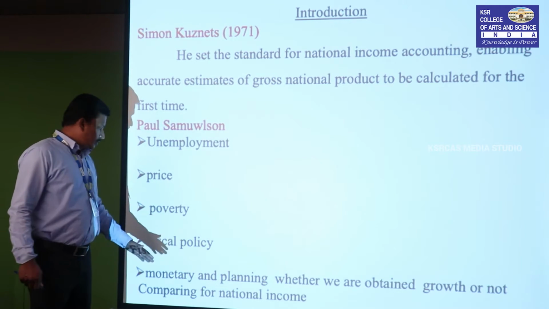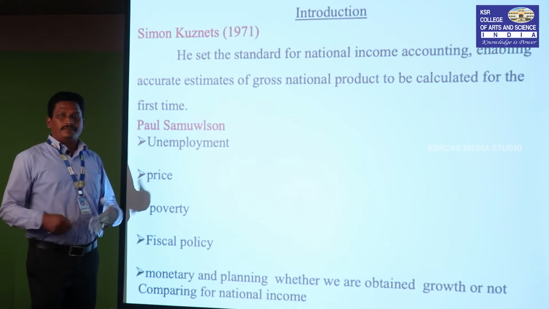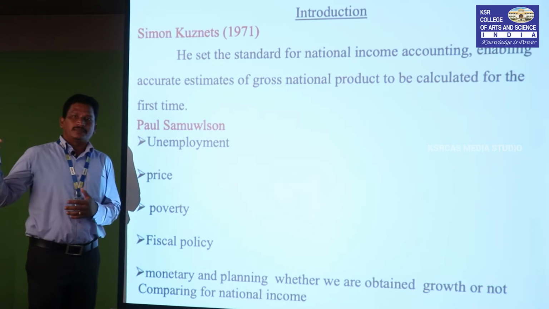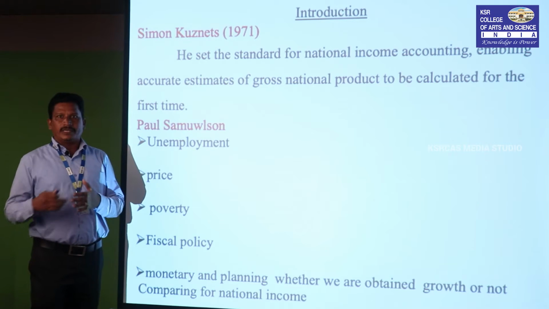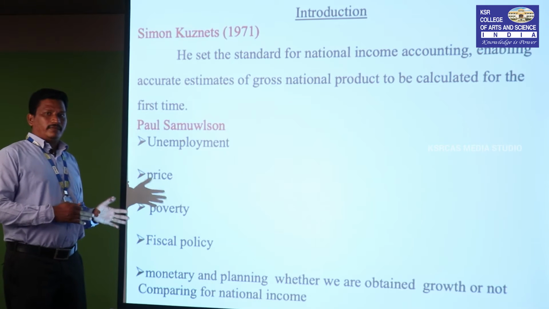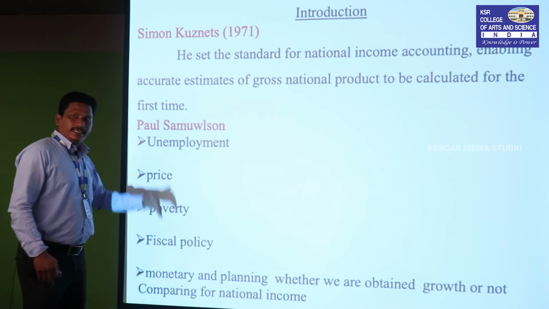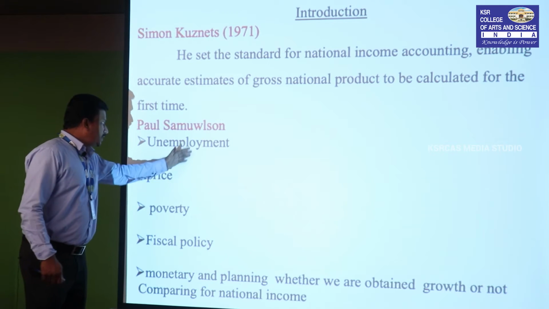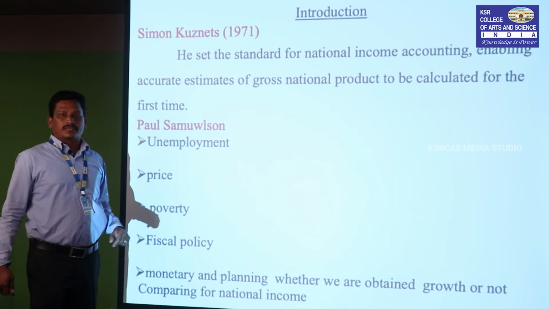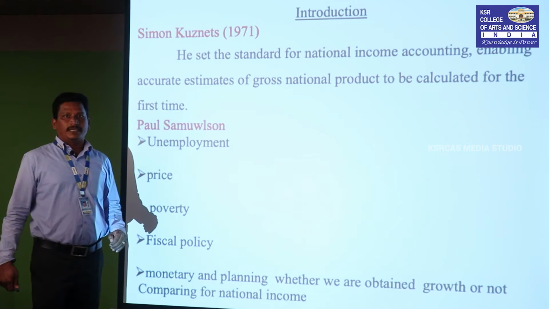Then we make plans, every five-year plan, you know the planning concept, where we aim to attain this much level, reducing poverty and inequality. We know the growth rate from this level to that level, this percentage to that percentage. I am telling you this now because these things must be considered before knowing the national income concept. Planning is important: whether we are obtaining our growth or not.